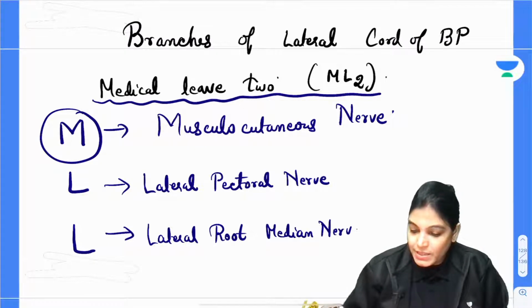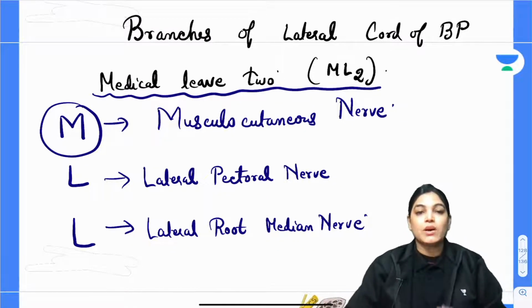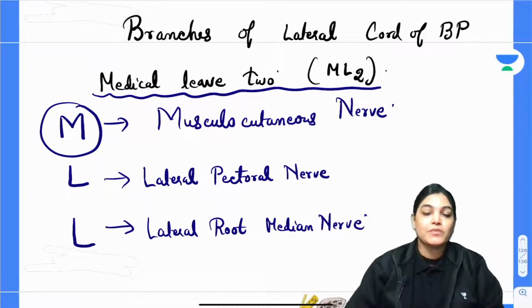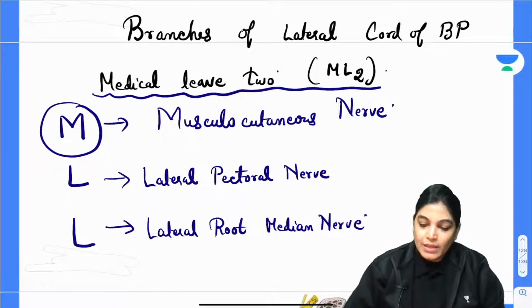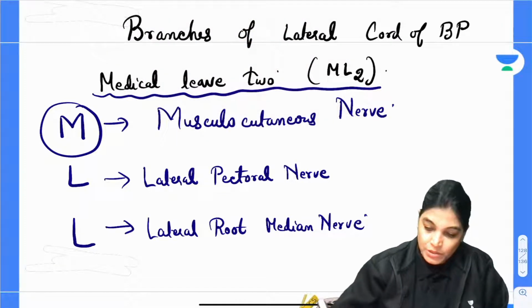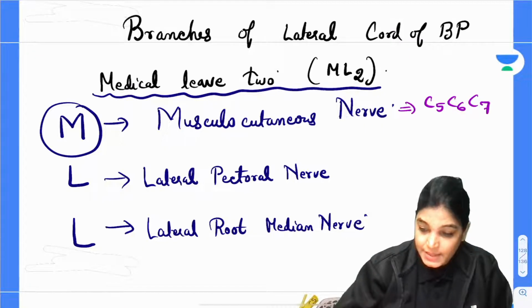Actually, all these median nerve, radial nerve, important nerves, in detail we will talk. The nerves of upper limb, I will take another session in which I will discuss the nerves in much more detail. So here, the root value. So root value of musculocutaneous nerve is C5, C6 and C7.